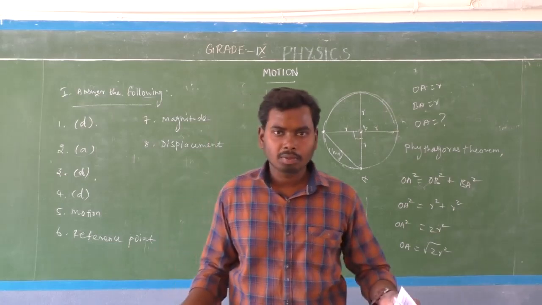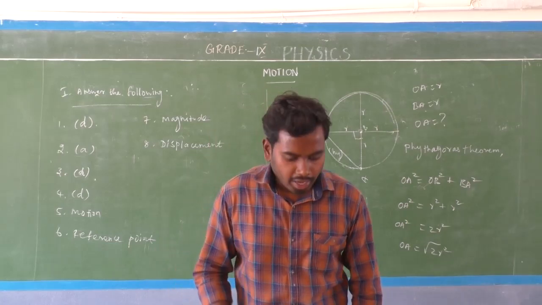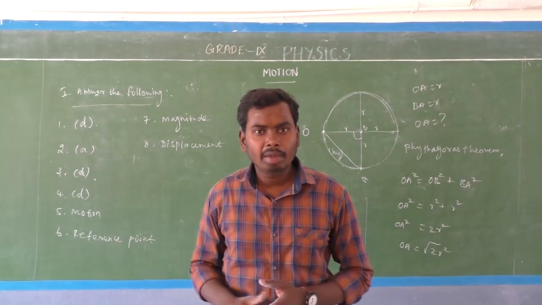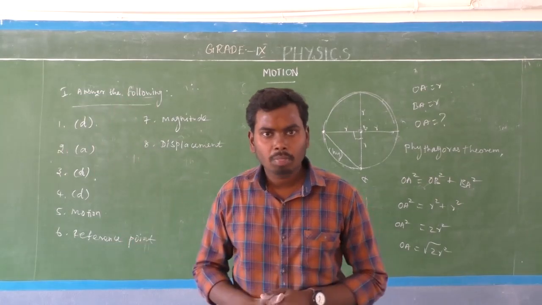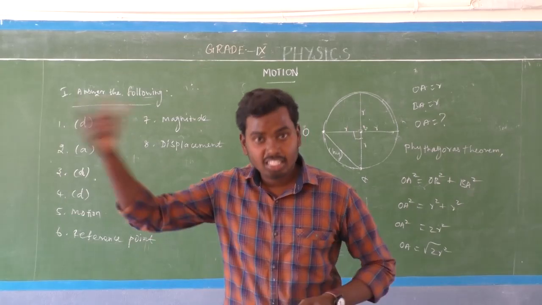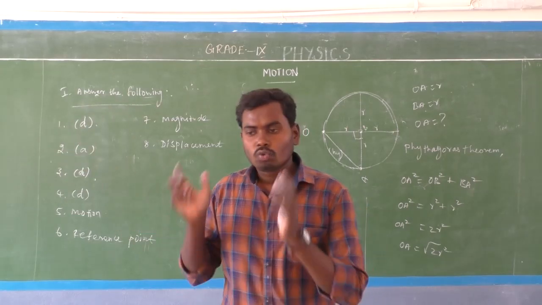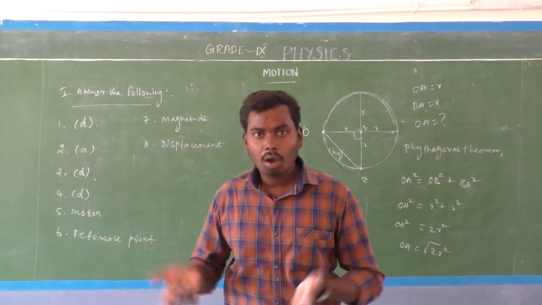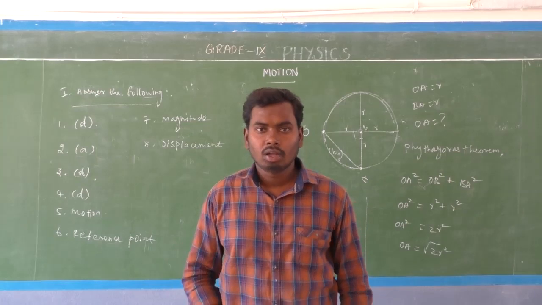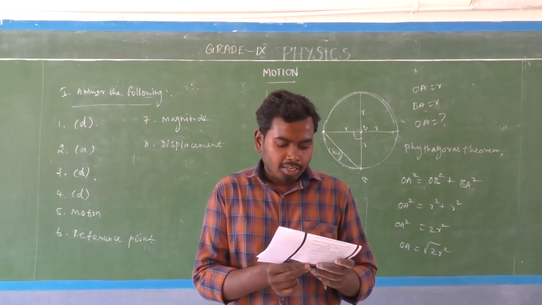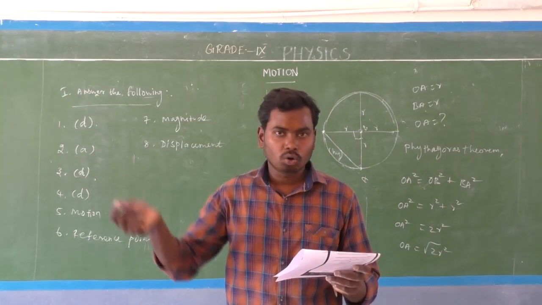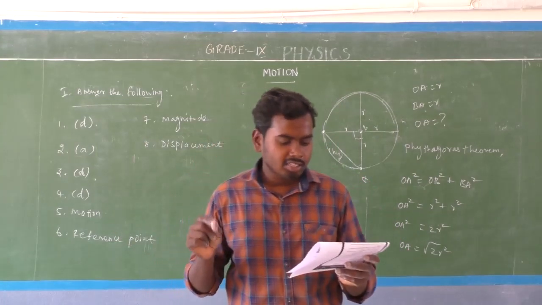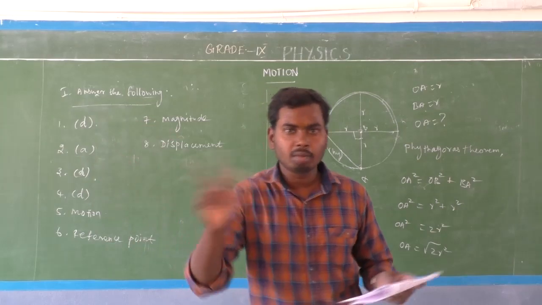No, that is not possible. Okay, so whenever the final position coincides with the initial position, there will be displacement 0. But what about the distance? There is distance covered by the object. So whenever the initial position coincides with the final position, displacement is 0, but there is distance covered by the object. So distance is not necessarily 0, but displacement becomes 0, isn't it?